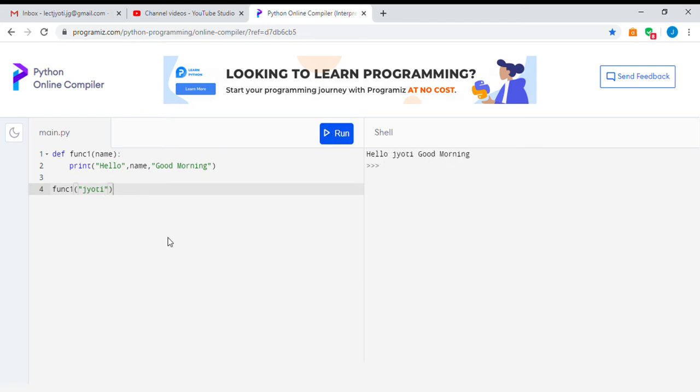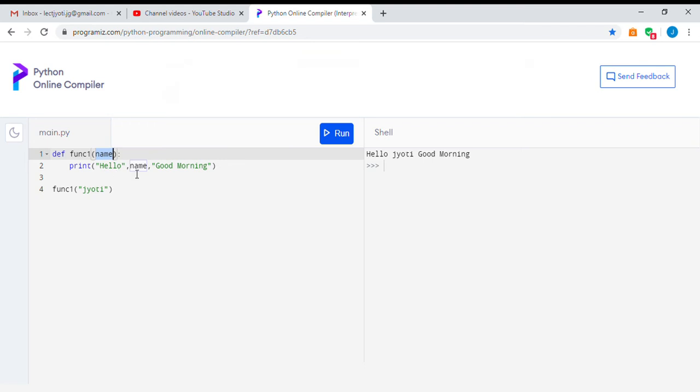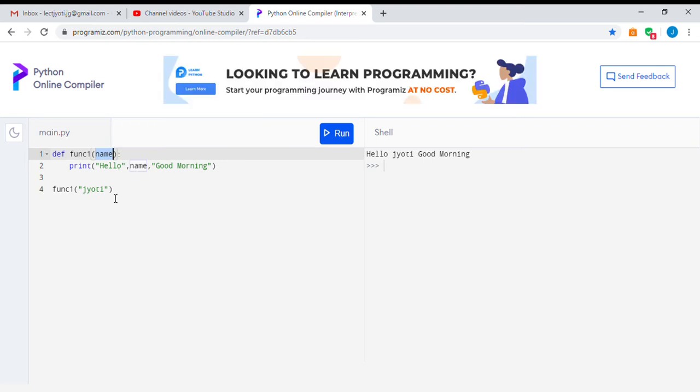The output is hello, name will be replaced by the value I gave, Jyoti, and good morning. So this is very simple. As soon as we call the function, this Jyoti is sent to name. So now the variable name has the value Jyoti in it, and then print hello, name is having Jyoti. It is a variable having Jyoti as a value. Hello Jyoti, good morning. So I think it is clear to you.